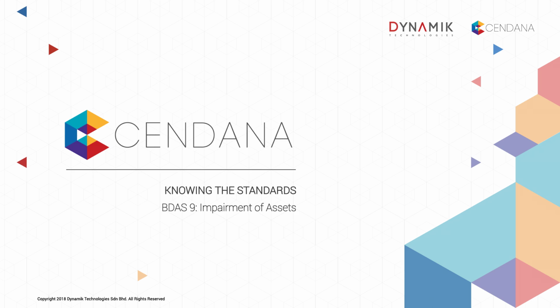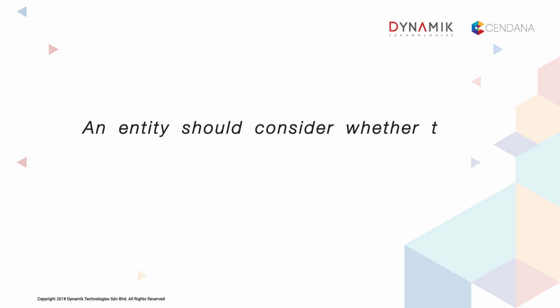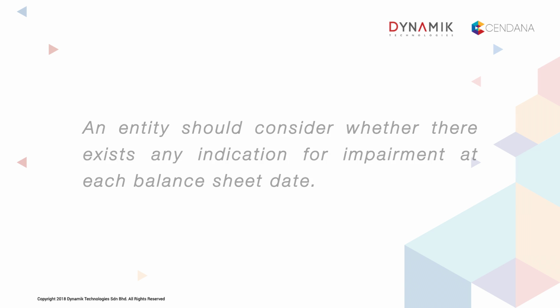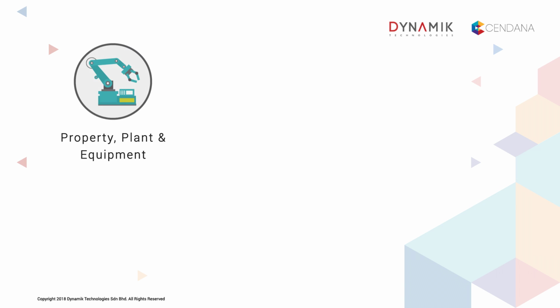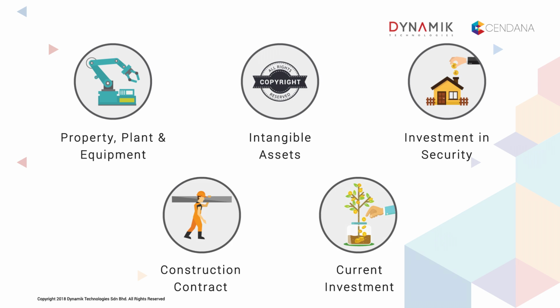By the end of this course, you will be expected to understand and have a brief idea of what BDAS 9 is all about. Impairment of assets is defined as follows: an entity should consider whether there exists any indication for impairment at each balance sheet date, including property, plant and equipment, intangible assets, and investments in securities, other than inventories, construction contracts, and current investments.